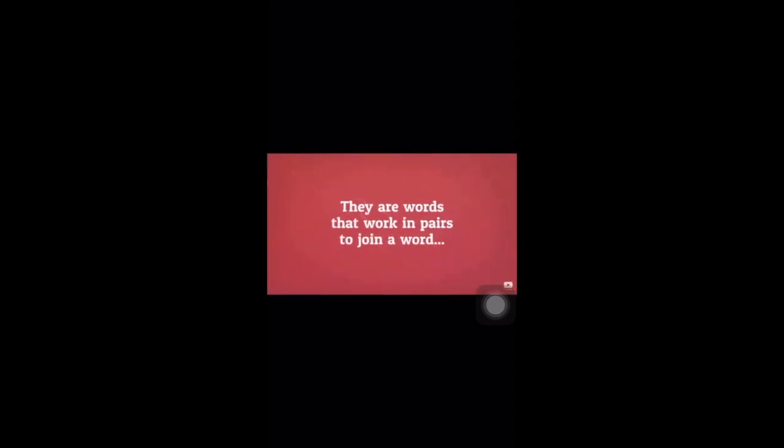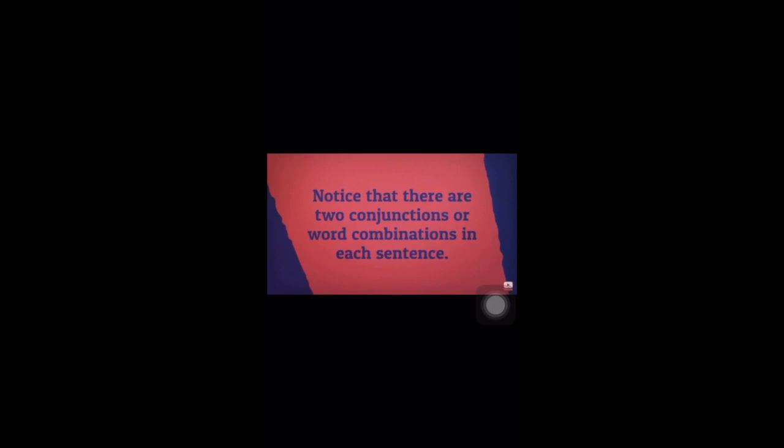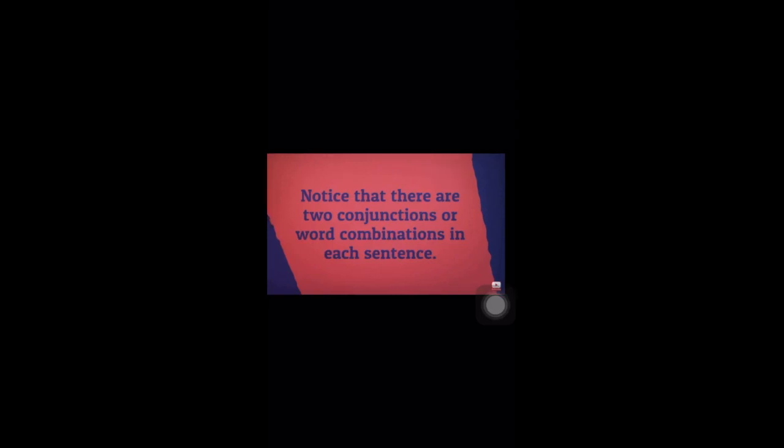Now, what is a correlative conjunction? They are words that work in pairs to join a word or a group of words of equal value in a sentence. So there can be a group of words also. Note that the words used for this purpose come from different parts of English. Now we'll notice that there are two conjunctions or word combinations in each sentence. So there will be two. You'll learn conjunctions like but also, neither, etc.